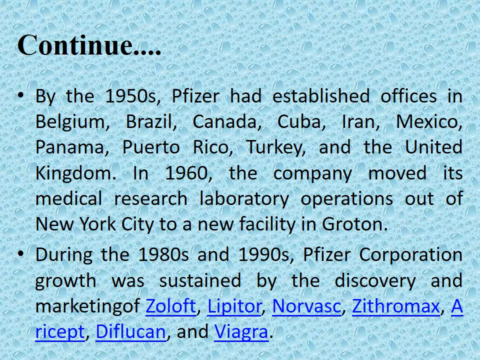Continuing the history of Pfizer, by 1958 Pfizer had established offices in Belgium, Brazil, Canada, Cuba, Iran, Mexico, Panama, Puerto Rico, Turkey, and the United Kingdom. And in 1960, the company moved its medical research laboratory operation out of New York City to a new facility in Groton.